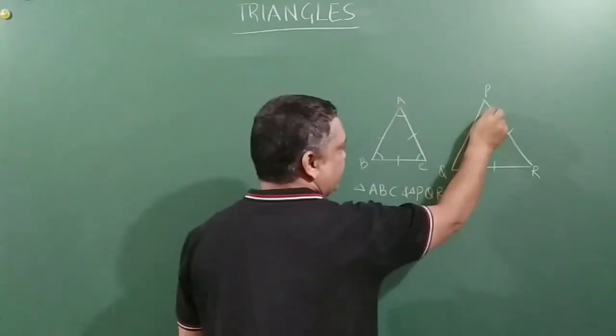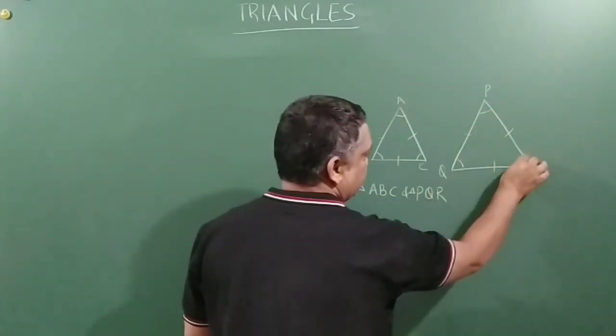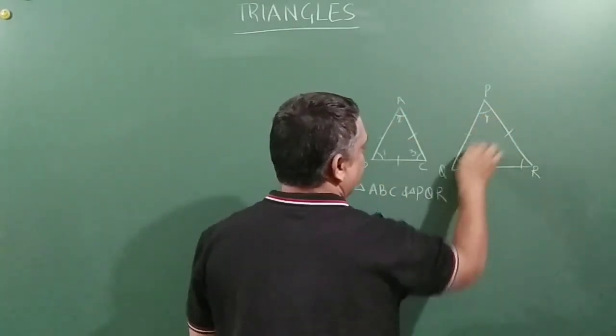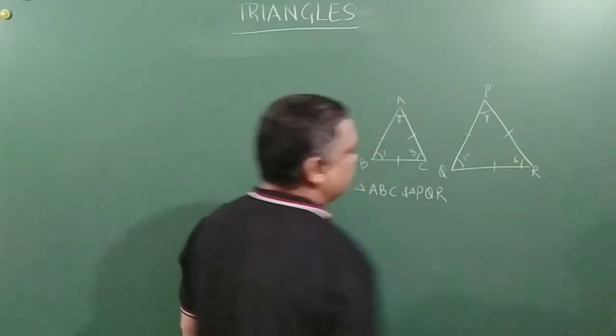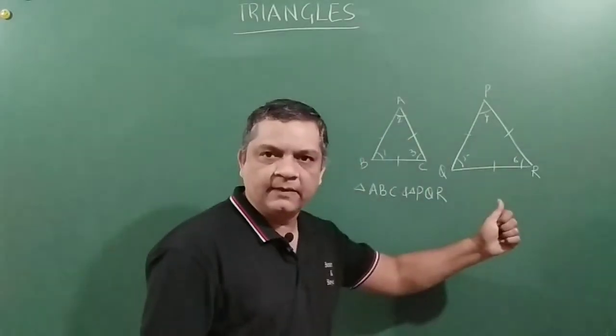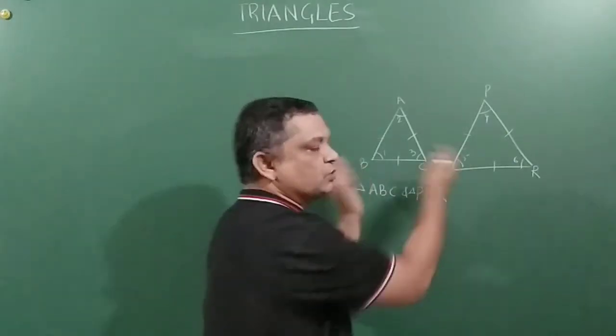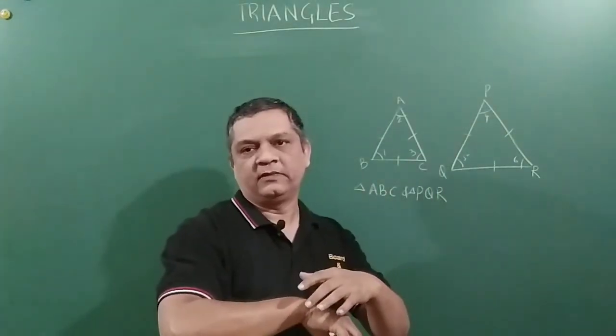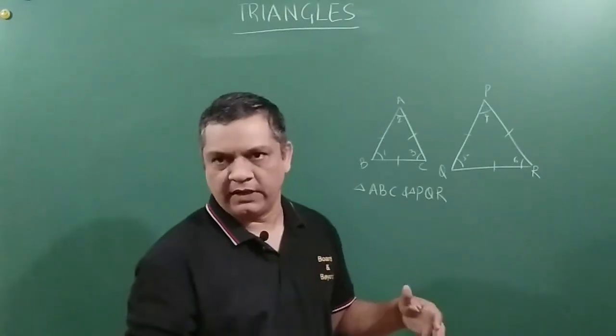You are getting my point? That is 1, 2, 3, 4, 5 and 6. So when all sides are the same and all angles are the same, that means these two triangles are similar in all respects. We say these two triangles are congruent.